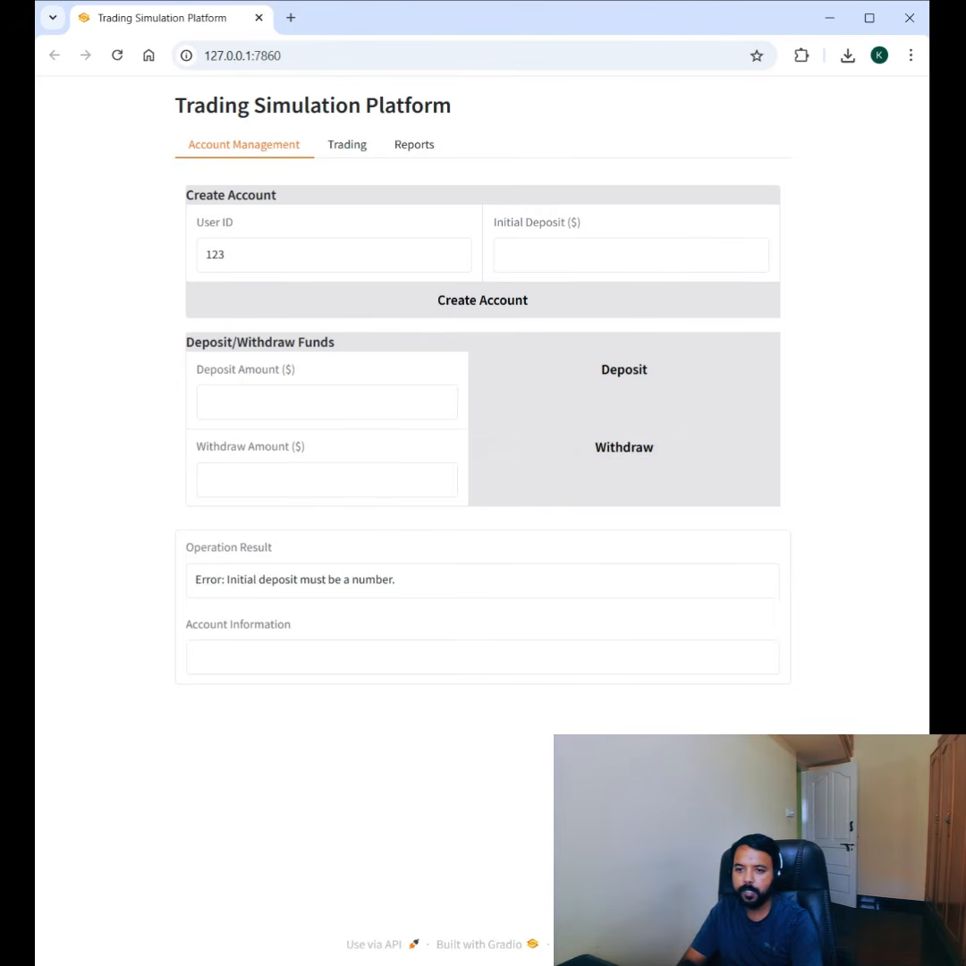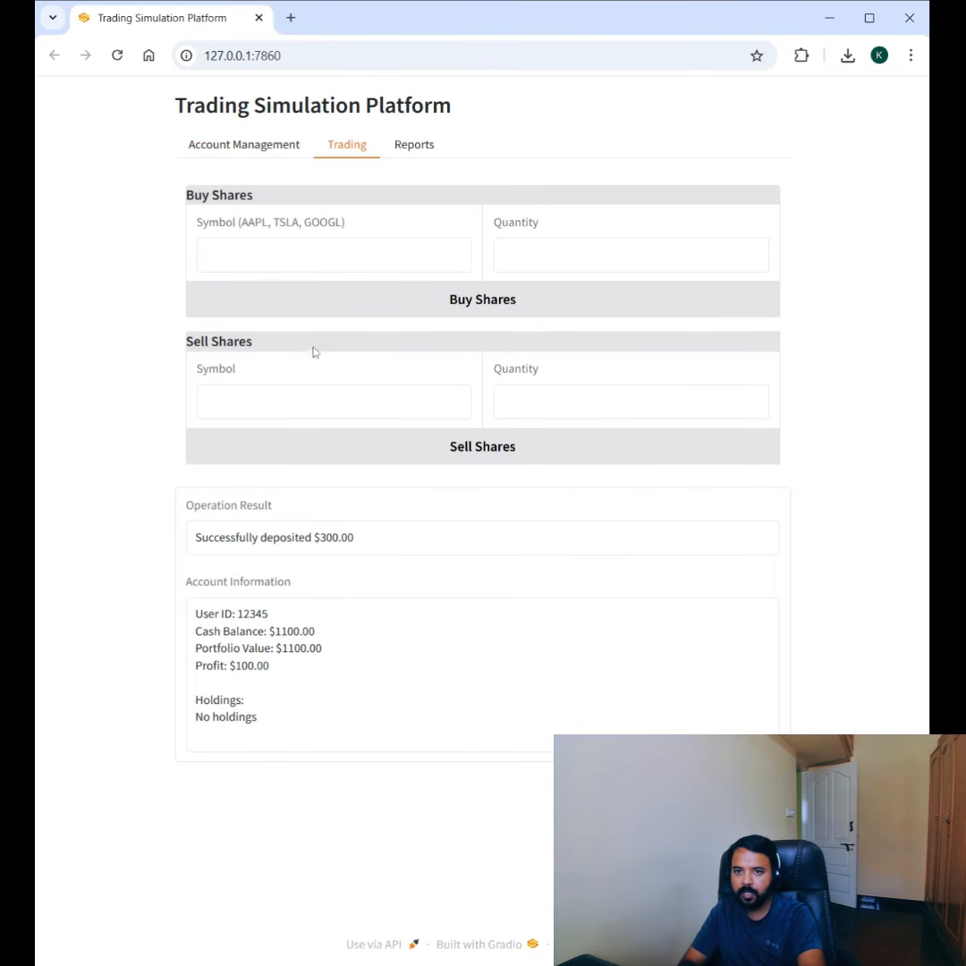Let's see the demo of this application created by our CrewAI agent. This is the main page of the trading simulation platform. We'll try to create one user ID, let's suppose 12345. This user ID is created and our initial deposit is $1,000. We are creating the account. So this user ID is created with a portfolio value of $1,000, and we can deposit more funds into it, and we can withdraw the amount. Let's try to withdraw $200. So our portfolio value is 800 now.